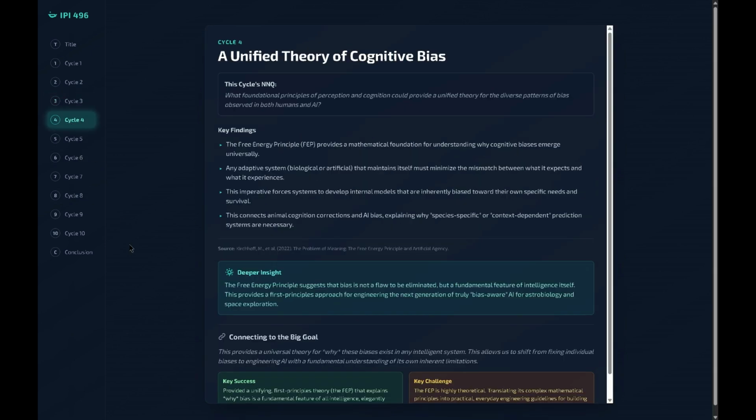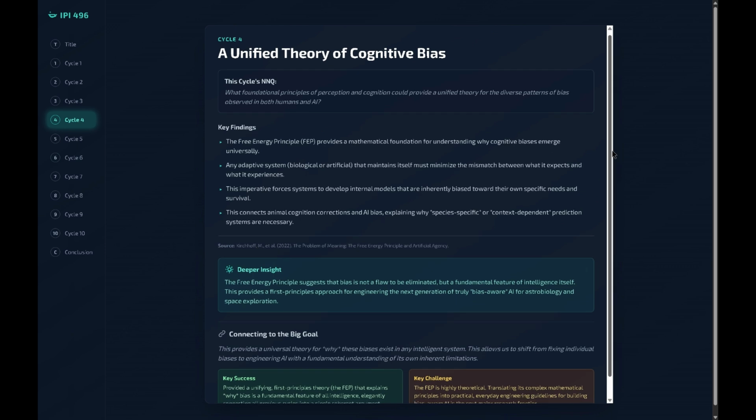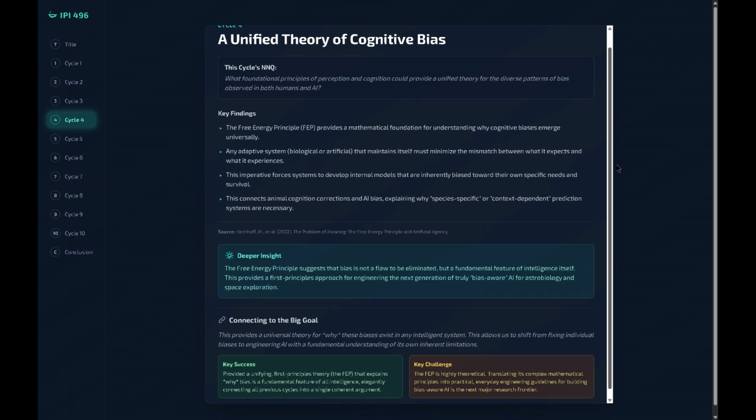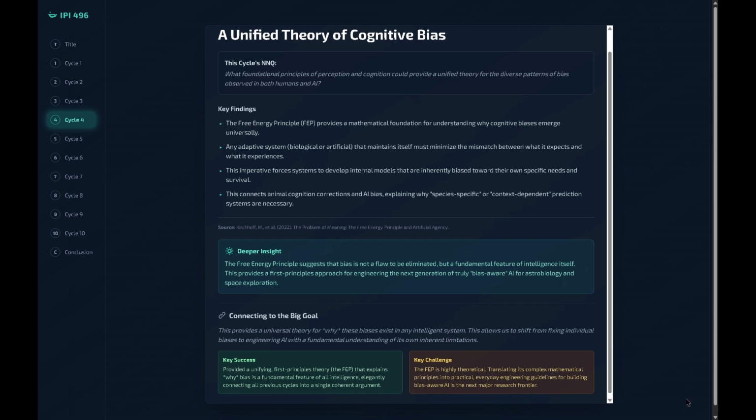Cycle 4, a unified theory. This led to a crucial question: is there a single theory that explains why bias is so universal? Cycle 4 found one in the free energy principle. In simple terms, it proposes that any intelligent system, biological or artificial, must constantly try to minimize surprise. It does this by building an internal model of the world to predict what's coming next. But that very act of building a predictive model creates bias. This reframes the entire problem. Bias isn't a bug to be squashed, it's a fundamental feature of intelligence that has to be actively managed.